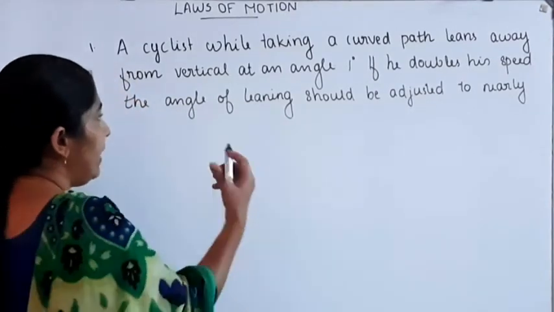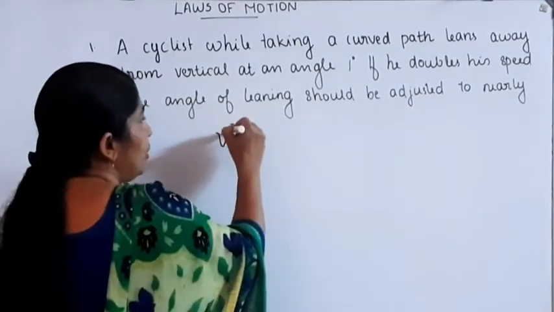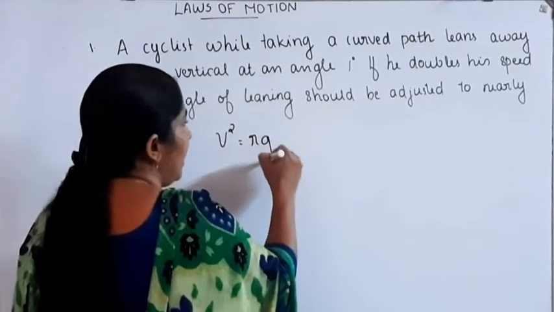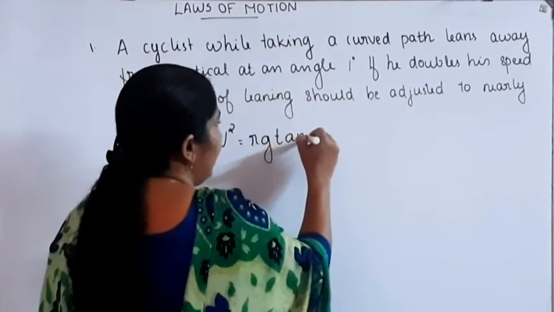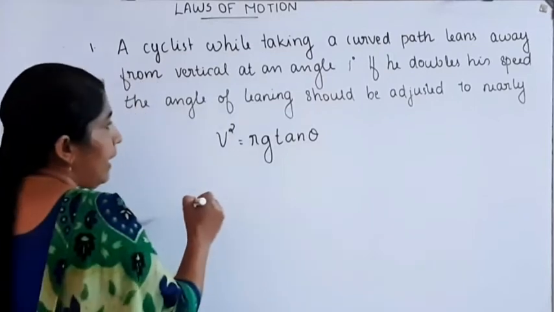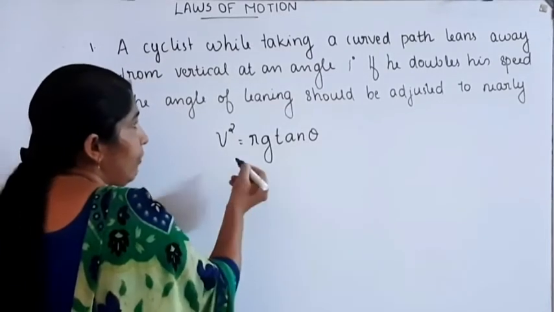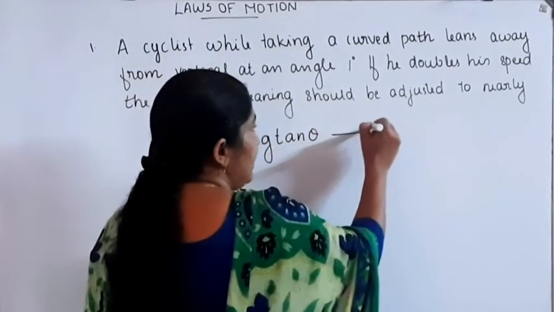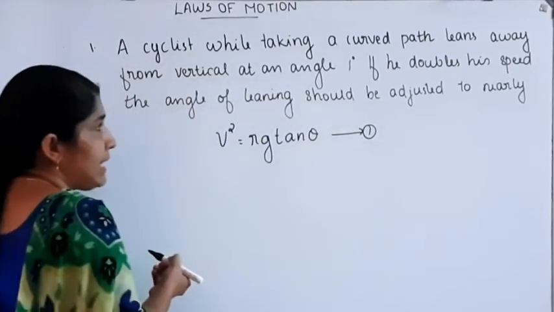For this we know that V square is equal to Rg tan theta in the first case.